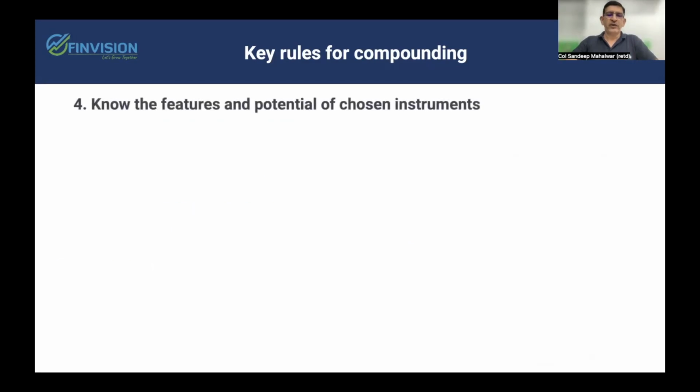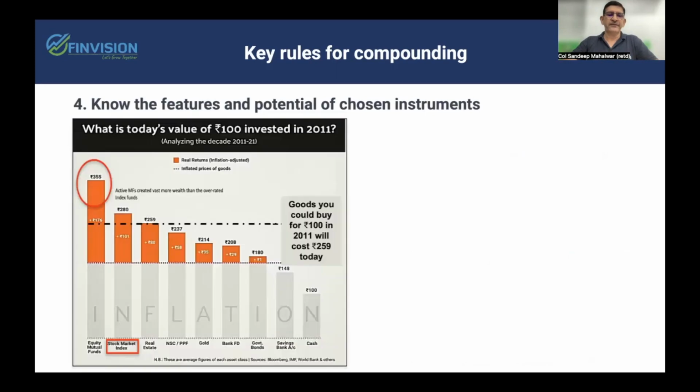The fourth rule is to know the features and potential of the chosen instruments. And here is one example wherein the goods that were costing 100 rupees in 2011 were costing 259 in 2021. Whereas the returns generated by the asset classes were not the same. You can see 100 rupees invested in 2011 could generate the returns as under. That is, all your government bonds, FDs, gold, NSC, PPF, and the real estate could not generate the return equivalent to inflation.